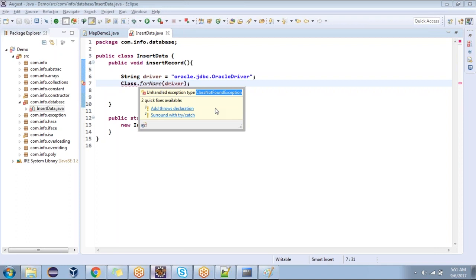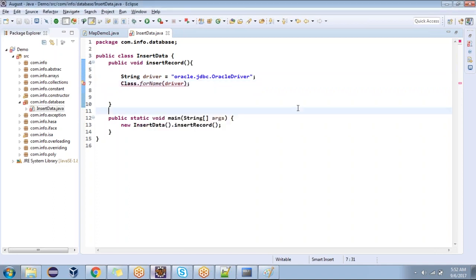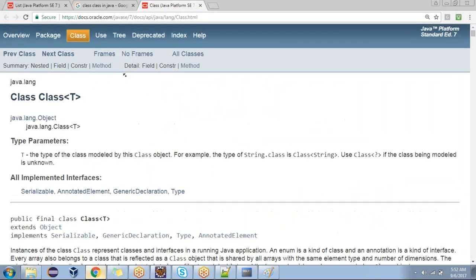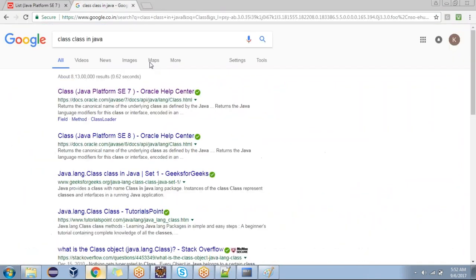Whenever you are trying to load the driver, not only this situation, there are multiple situations. I'm showing some things. You can give the answer at least to two or three things. When you are trying to load the driver, it will show ClassNotFoundException. Now tell me, is it a checked exception or an unchecked exception? It's a checked exception, so it will show the error. If it were an unchecked exception, it would not show the error. Yes or no?